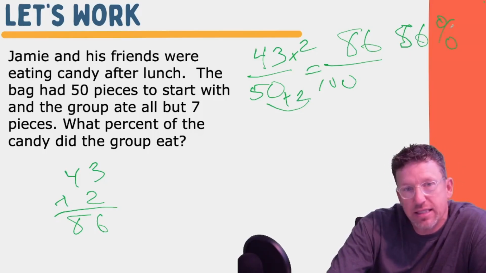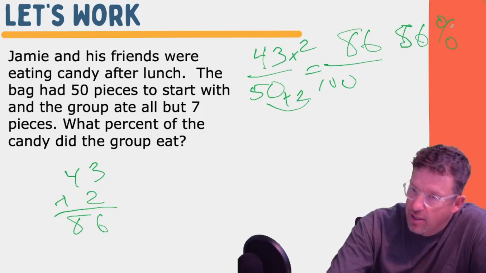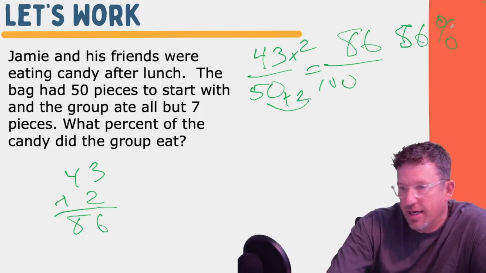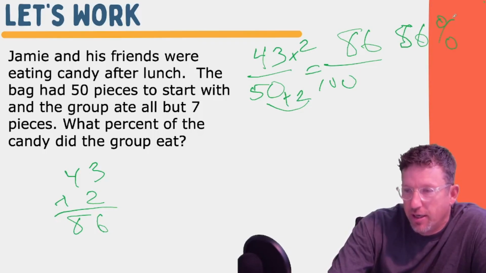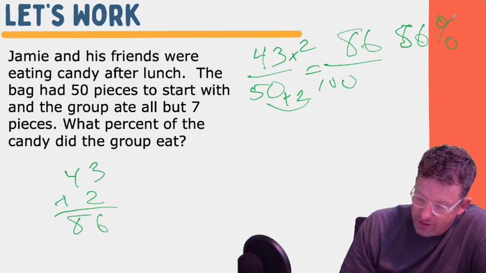Look at the problems. Break down what they're asking. Set it up so that if it's asking for a percent, you can get yourself to eventually get to 100. And once you get to 100, life is good.